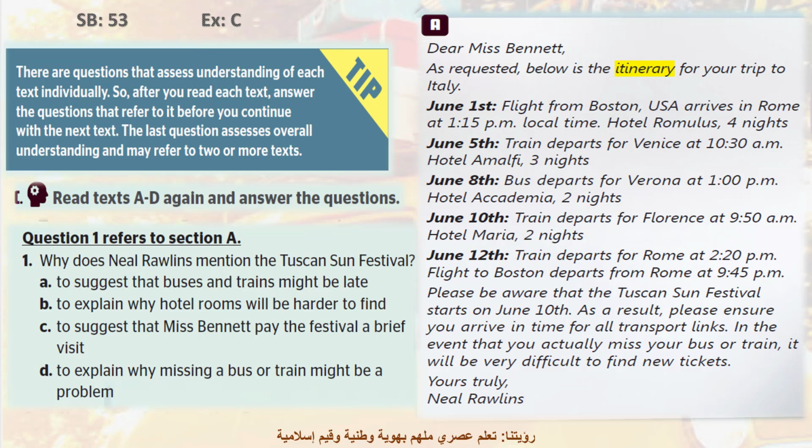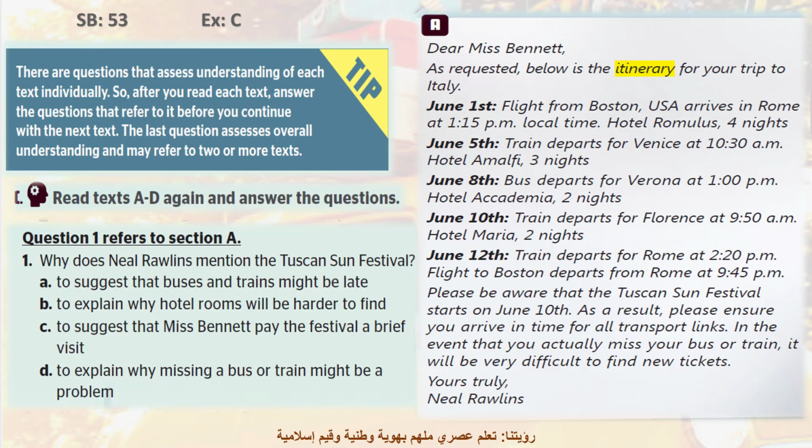There are questions that assess understanding of each text individually. So, after you read each text, answer the questions that refer to it before you continue with the next text. The last question assesses overall understanding and may refer to 2 or more texts. Let's start with question 1, which refers to section A. Before reading the text or the question, you have to get evidence for your choice.